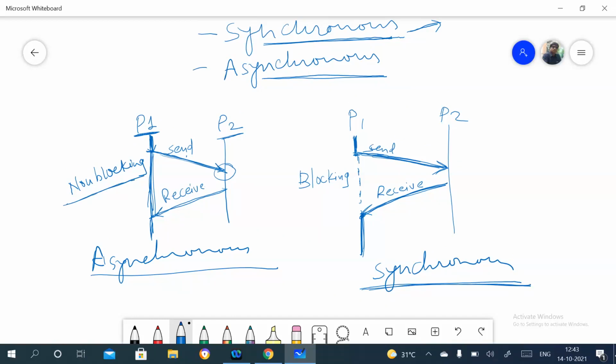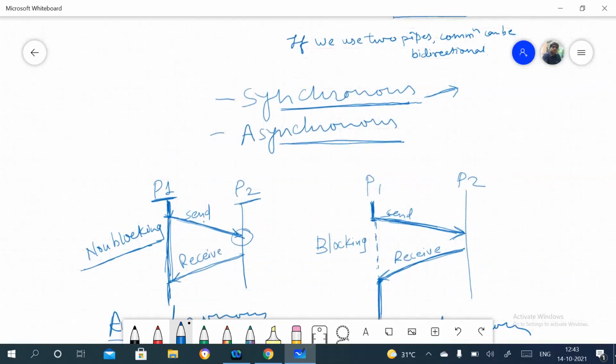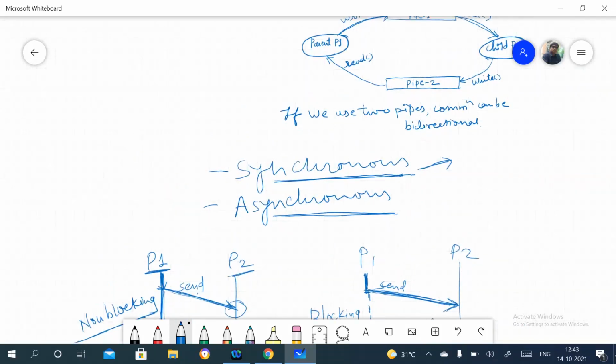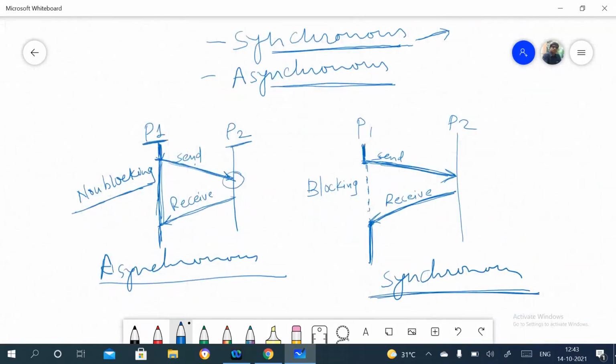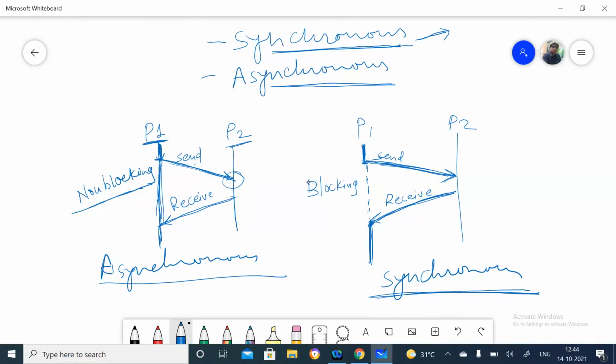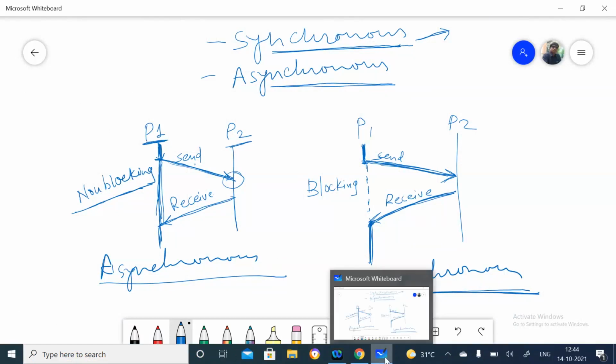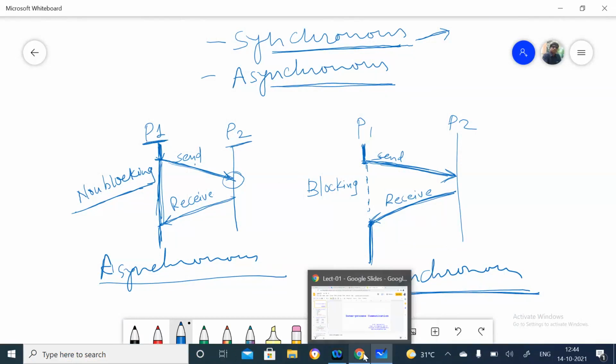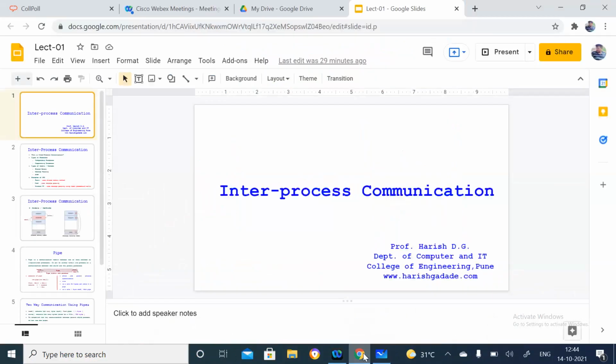I think these concepts are very simple. If you have any doubt, please ask me here. I'll show you the PPTs for these in short. Any doubt here?